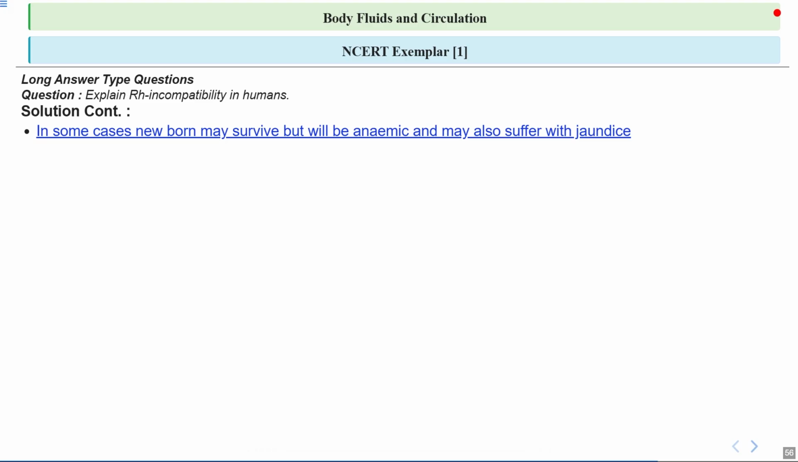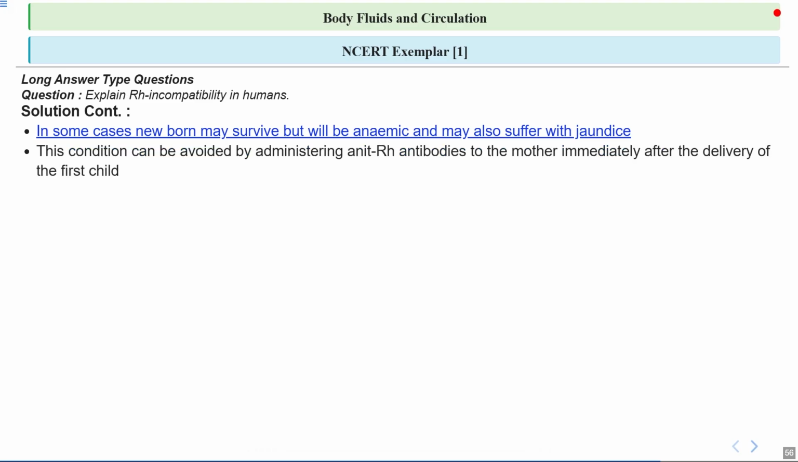First, let's see what happens to the newborn. In some cases, the baby may survive but will be anemic, which means they have fewer RBCs than normal, and may also suffer from jaundice, where the skin and eyes turn yellow. Think of anemia as the body not having enough delivery trucks, like RBCs, to carry oxygen, and jaundice as a traffic jam caused by too much bilirubin in the blood. These are the signs that the baby's body is struggling because of Rh incompatibility.